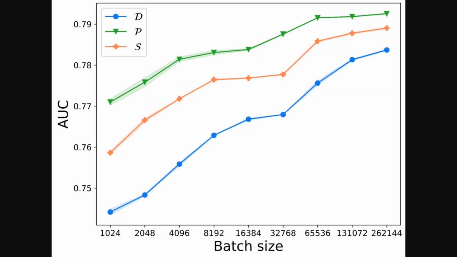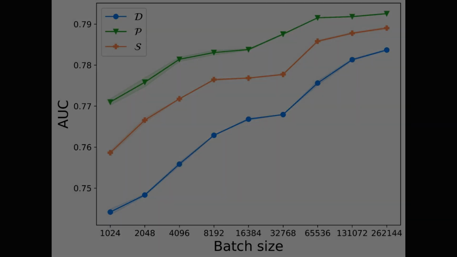Finally, this figure demonstrates how model performance, measured by AUC, changes with batch size. Deterministic, Poisson, and shuffled batching are shown. All methods improve with larger batch sizes, but importantly, Poisson sampling consistently outperforms shuffled sampling, aligning with the previous findings on noise scales and reinforcing the advantage of Poisson sampling for privacy and performance.